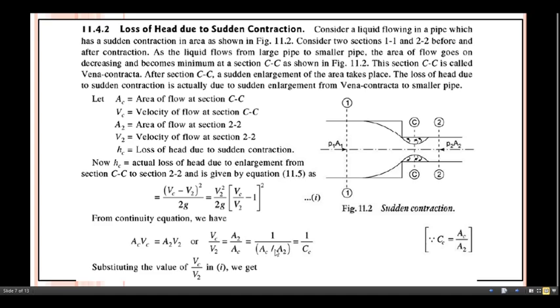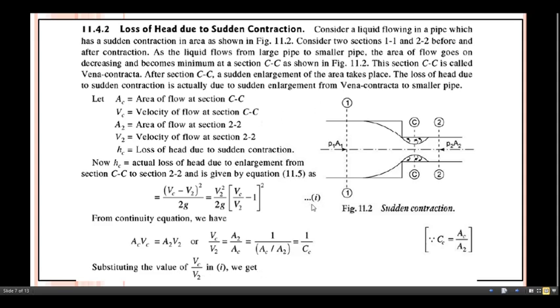Now 1 upon Ac divided by A2, the meaning is the same, equals 1 upon Cc, where Cc is nothing but Ac divided by A2.